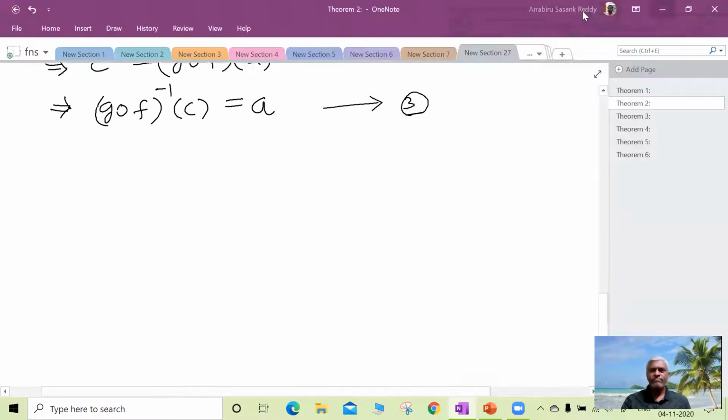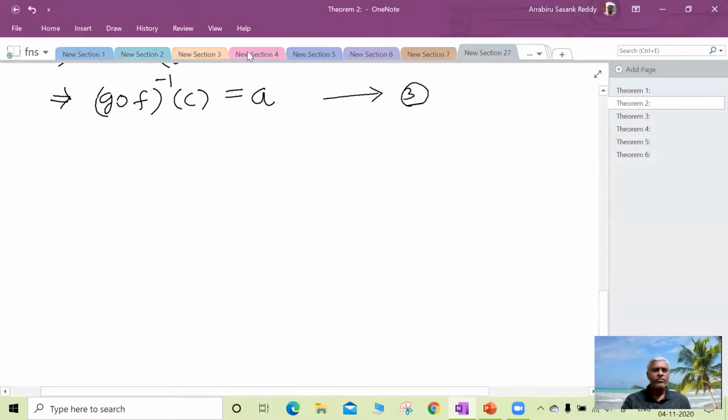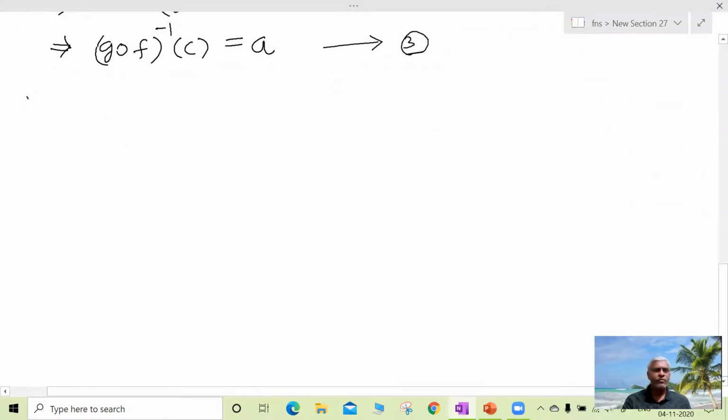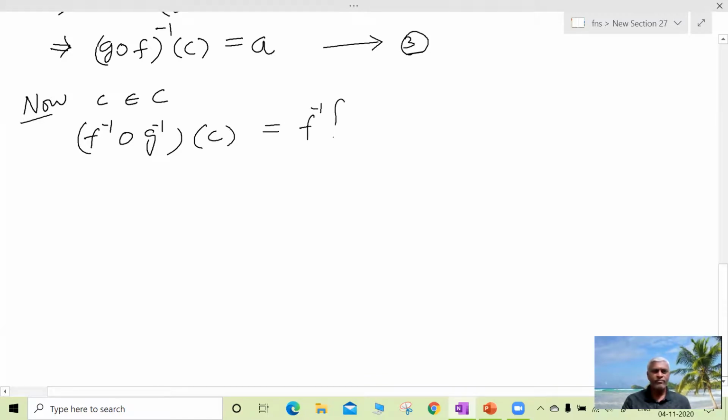Now for any element c belonging to C, f inverse circle g inverse. Let us find the range of this. I am separating out the function g inverse of c.